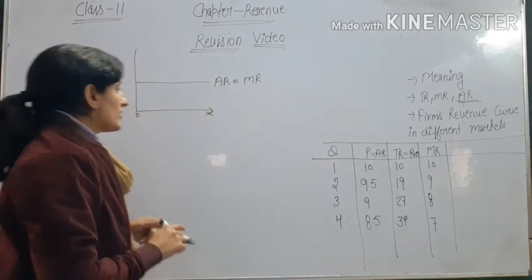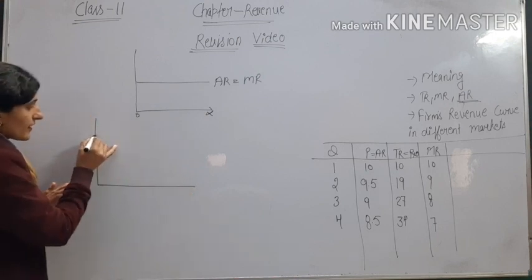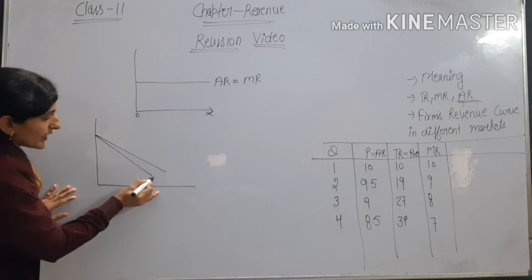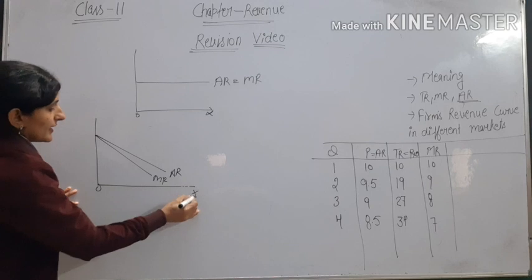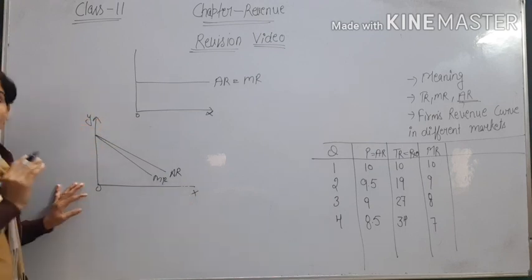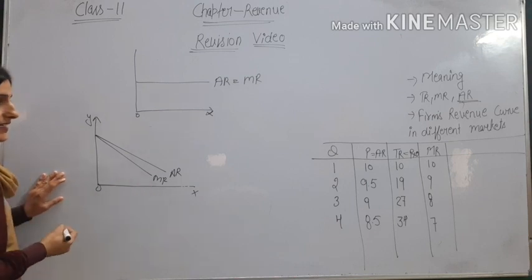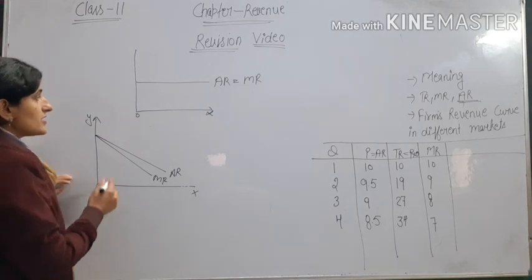Okay. So what will be the shape? As AR is decreasing, MR is also decreasing. MR and AR both are decreasing in the case of monopoly. Okay. Both are decreasing. TR is increasing but at a decreasing rate.